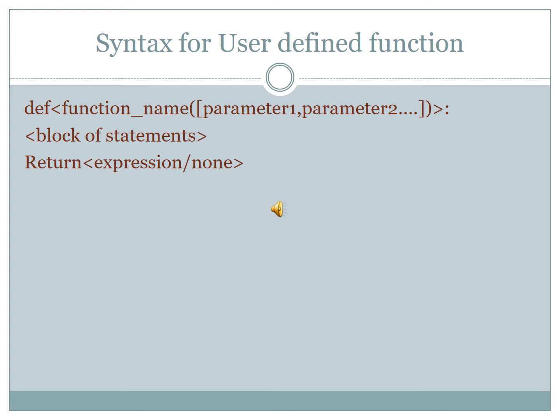Okay, first you see the syntax. Def means keyword. Next, parenthesis. We should write the parameter. Here parameter is nothing but the input. Block of statements means we have to use indentation only. The next one is return, which means the end of the function.